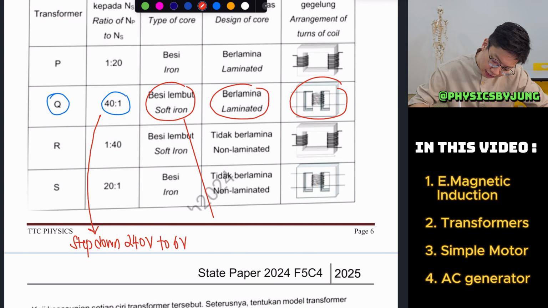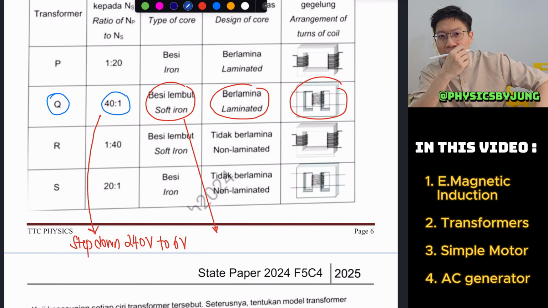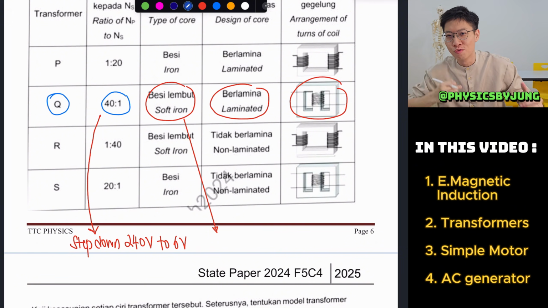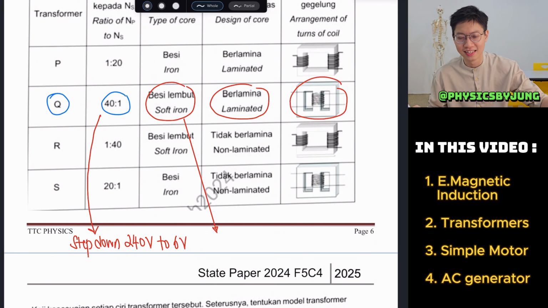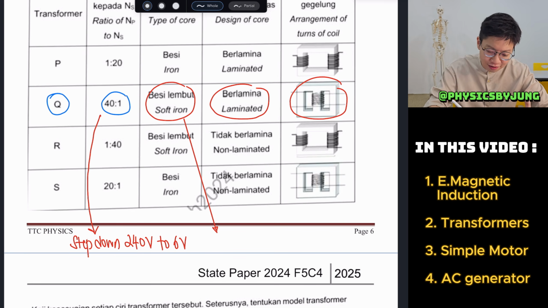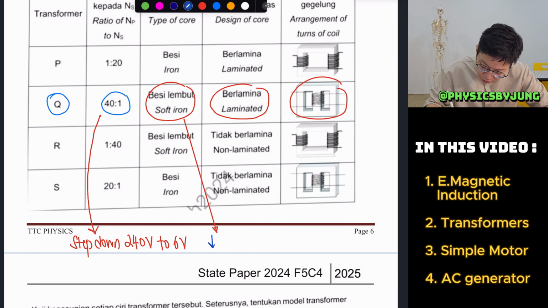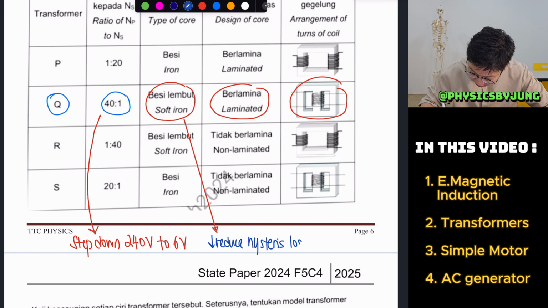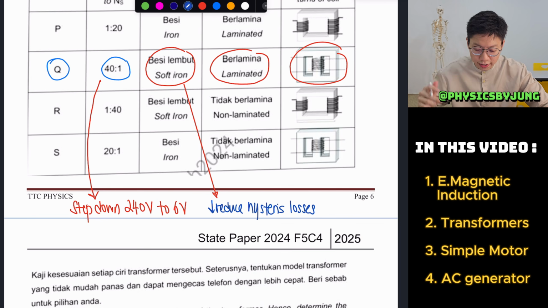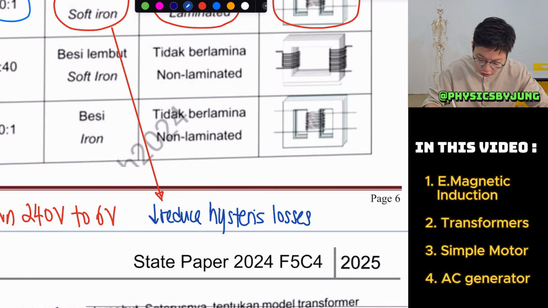Since we are so near to SPM, I think you should just remember the keywords. For soft iron core, we will usually say we want to reduce the hysteresis losses. Why? What is hysteresis losses?